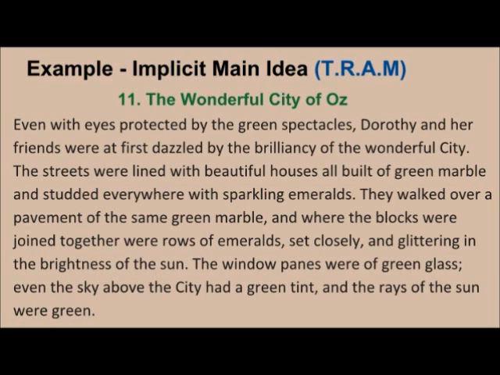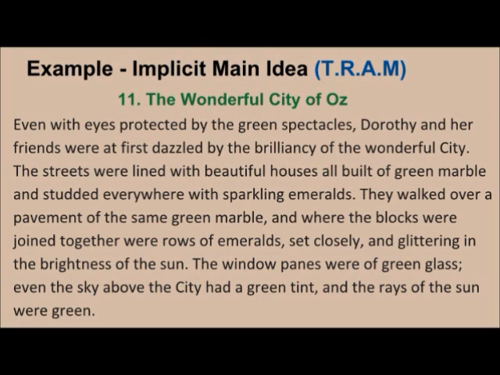They walked over a pavement of the same green marble, and where the blocks were joining together were rows of emeralds set closely and glittering in the brilliantness of the sun. The window panes were green glass. Even the sky above the city had a green tint, and the rays of the sun were green.